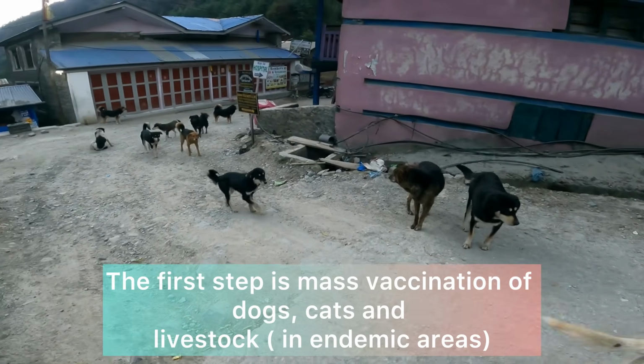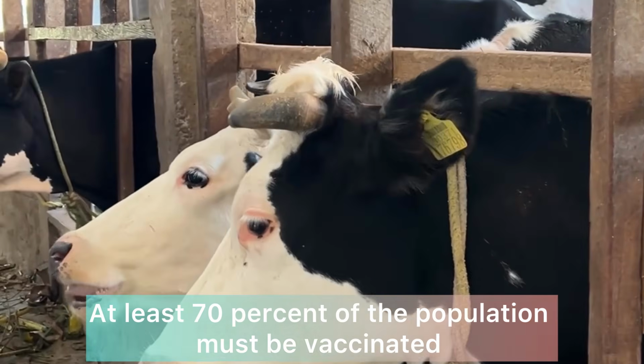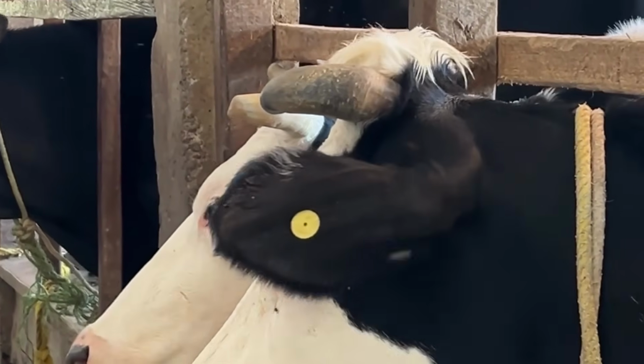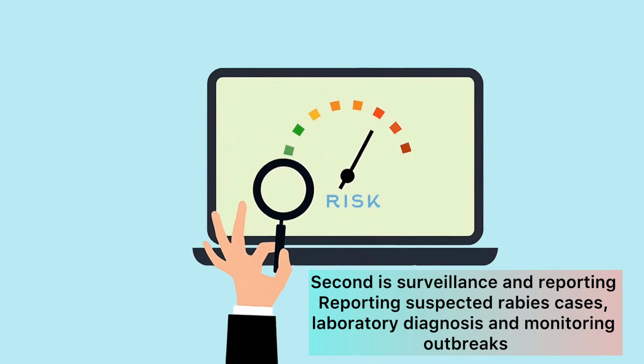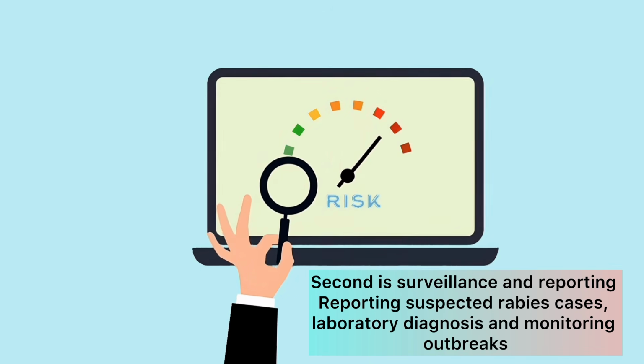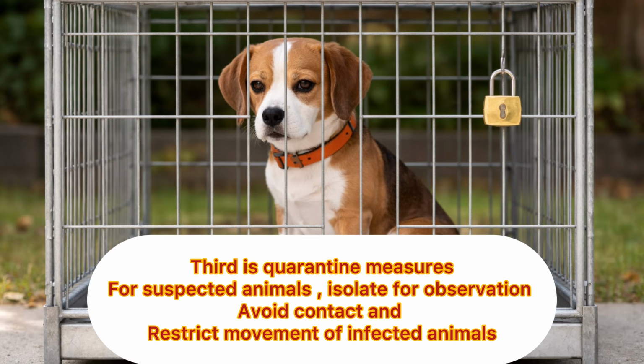The first step is mass vaccination of dogs, cats, and livestock. At least 70% of the population must be vaccinated. Next is surveillance and reporting: suspected rabies cases, laboratory diagnosis, and monitoring outbreaks. And fourth is quarantine measures. For suspected animals, isolate for observation, avoid contact, and restrict movement of infected animals.